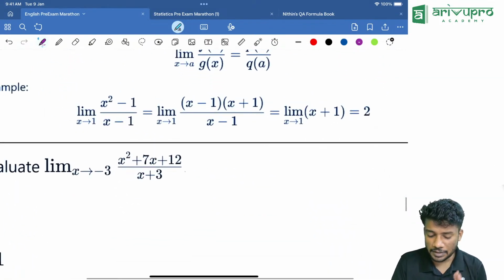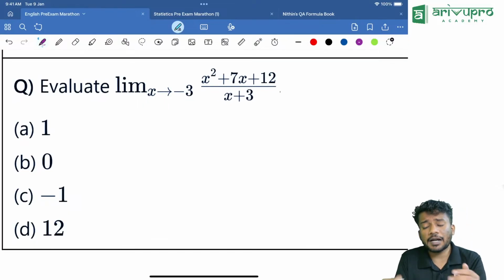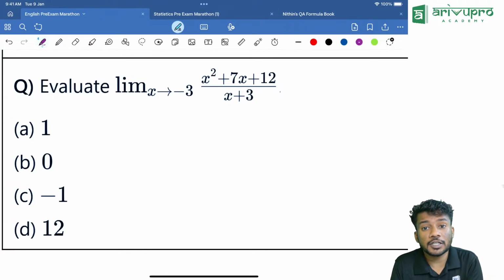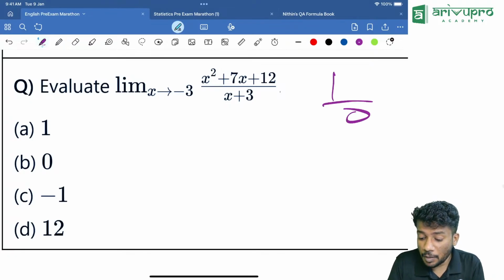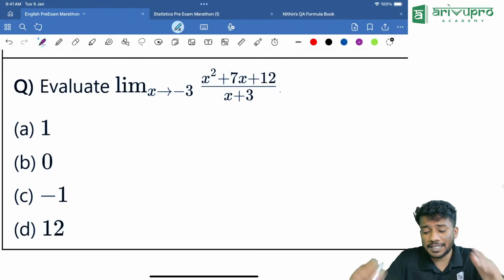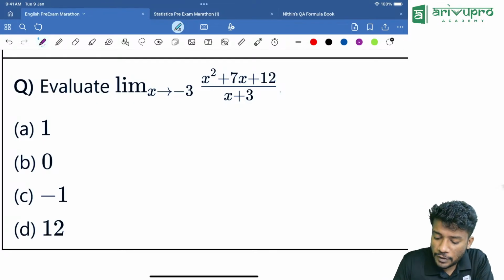Then in some cases, if you put minus 3, it will become undefined. That means if x is tending to minus 3, the denominator will become 0. Any number divided by 0 is how much? It cannot be determined. That's not possible. So in such cases, we need to factorize. So how will you factorize?